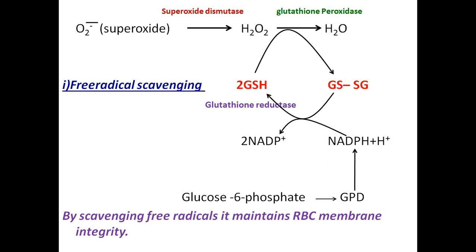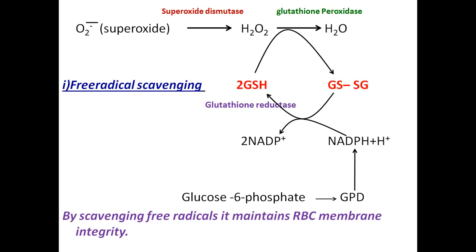So this glutathione is a very important tripeptide which is involved in the scavenging of free radicals. Like the superoxide radical, it is scavenged by the action of superoxide dismutase and glutathione peroxidase. And the activity of this glutathione peroxidase depends on the availability of glutathione. And we have seen the transport of amino acids also in the Meister cycle or gamma glutamyl cycle.